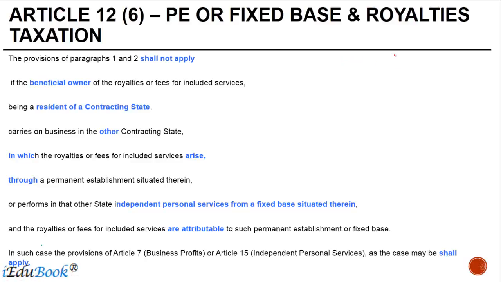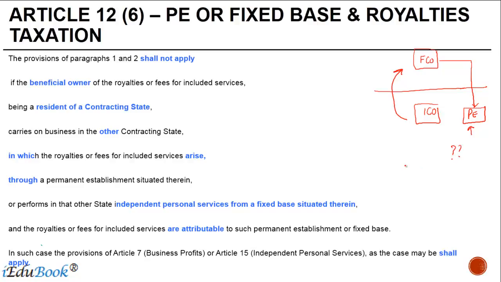Now, it may just be that the foreign company which is receiving royalty from someone in India may have a permanent establishment as well, right? And in such a case, if a permanent establishment exists and the royalties which are being paid by the Indian company to the foreign company are either attributable or effectively connected, this actually depends on the terms of the treaty, to the PE, right? And how would the taxation work? The answer to that lies in paragraph 6 of Article 12 of the India-US Treaty.